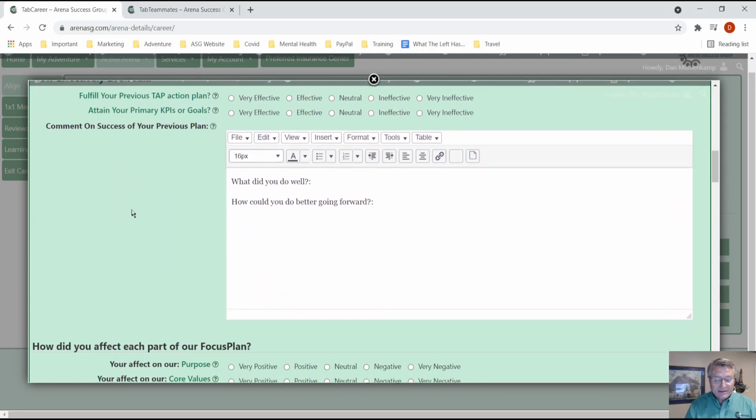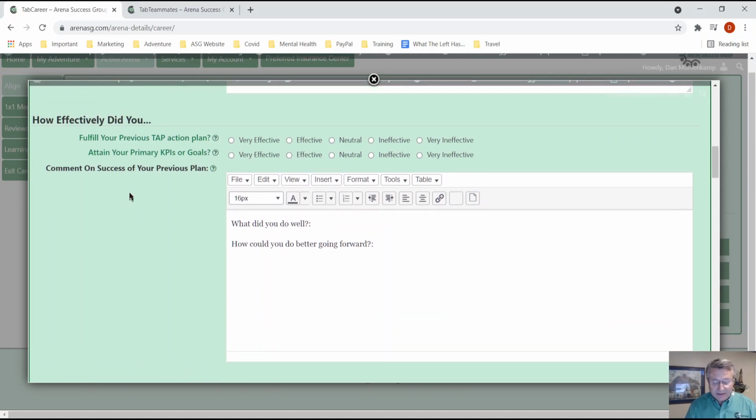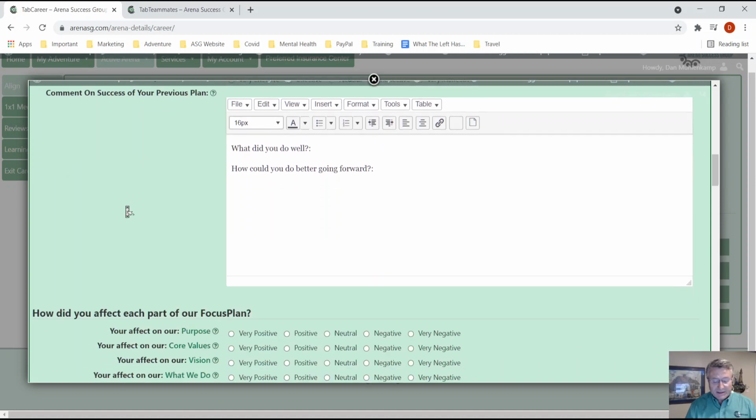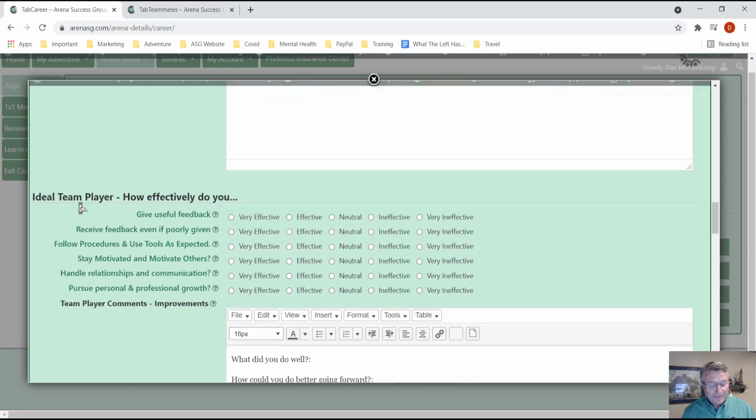The next section is simply where you explain how well you think you did at fulfilling your goals and your key performance indicators. Then we talk about your focus plan, and we will look at every one of these with a little bit more depth, but the company's focus plan and how you impacted it. That's what this section is about.